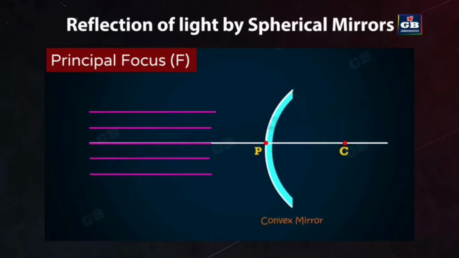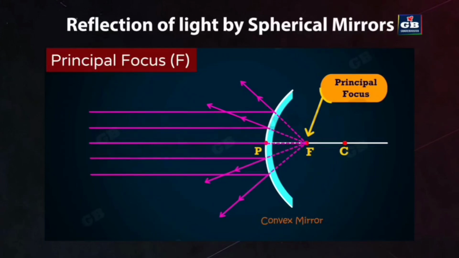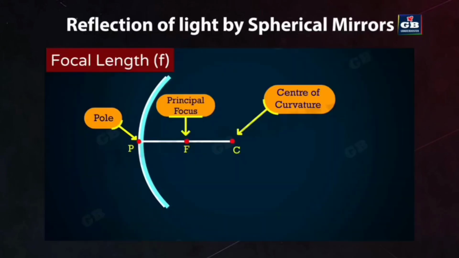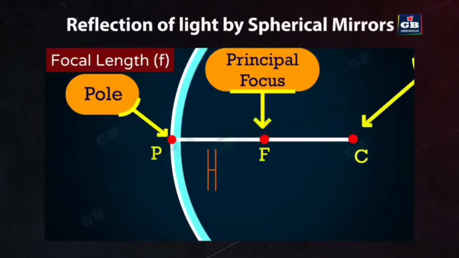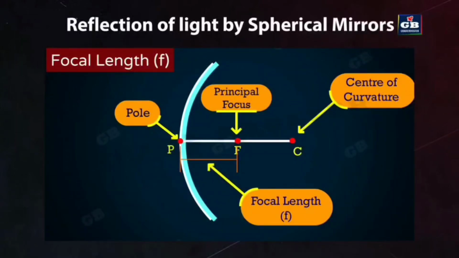In case of a convex mirror, the reflected rays appear to come from a point on the principal axis. This point is called the principal focus of the convex mirror. The principal focus is represented by the letter F. Focal length: the distance between the pole and the principal focus of a spherical mirror is called the focal length, and it is represented by the letter small f.